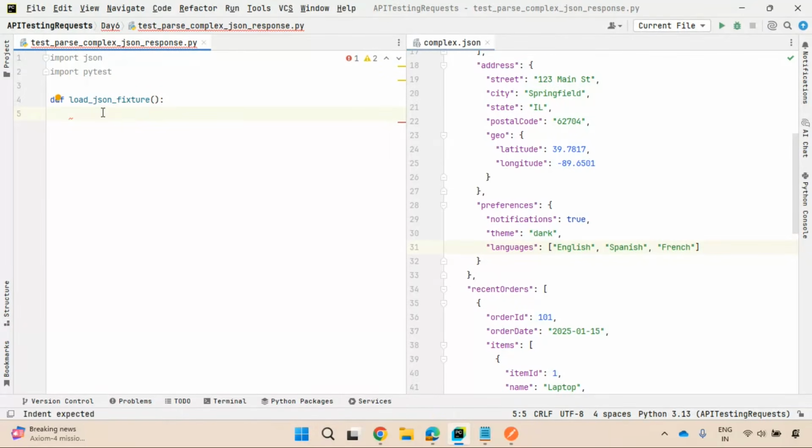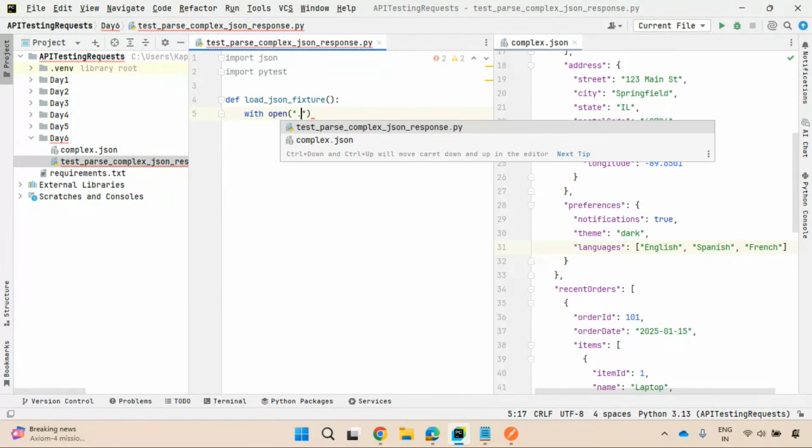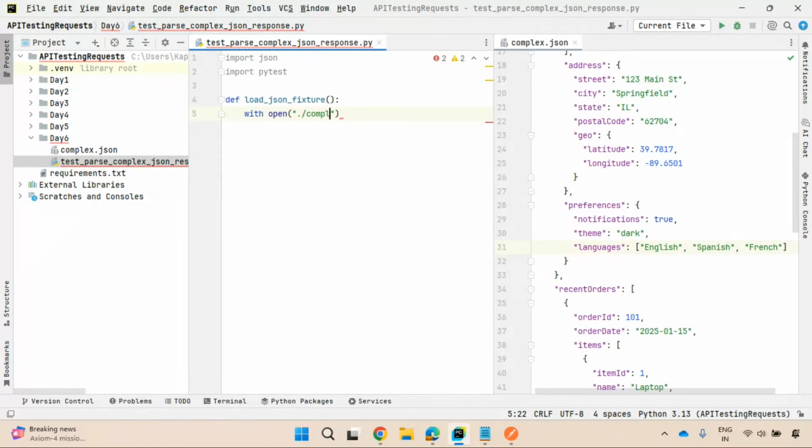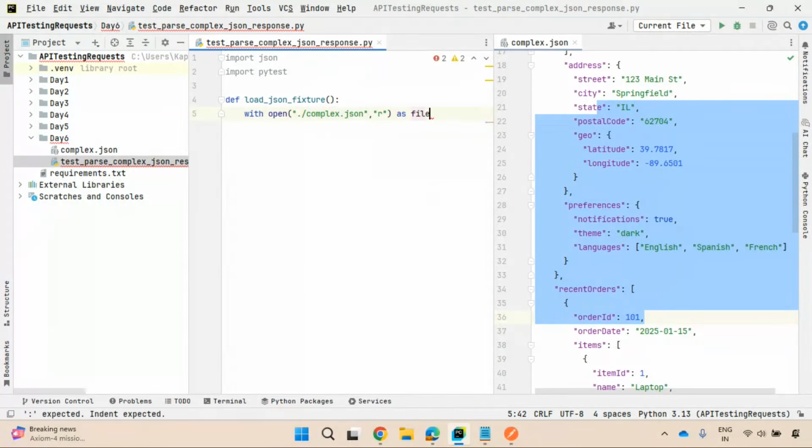How can you read the data? By using the with context manager, open, with open where the file is available in the same directory where I kept this module. Same directory, day 6. So same directory is nothing but the current working directory. To get that current working directory, you can put a dot. Dot in the sense current working directory. In the current working directory, you have complex.json. Good. I will open this in the read mode. Why? I'm not writing any data, rather I'm only reading the data in this file to do validations as per the test scenarios. I'll give a name for this object as file.